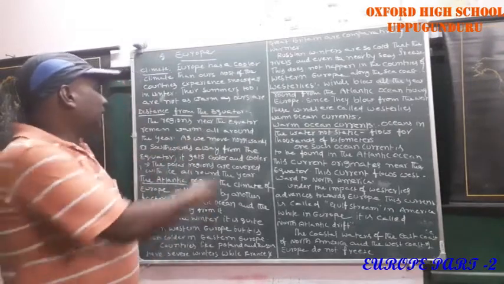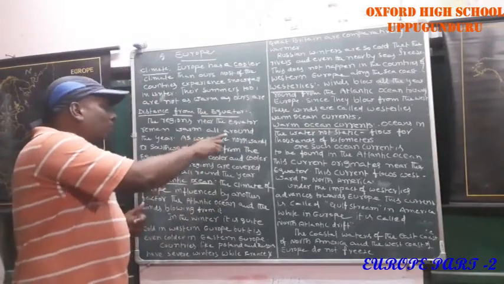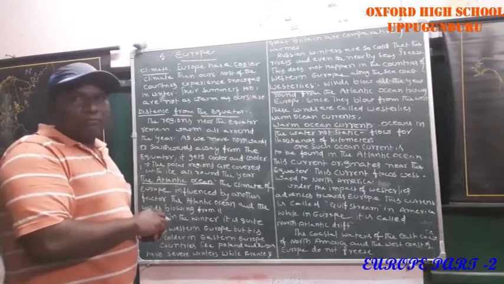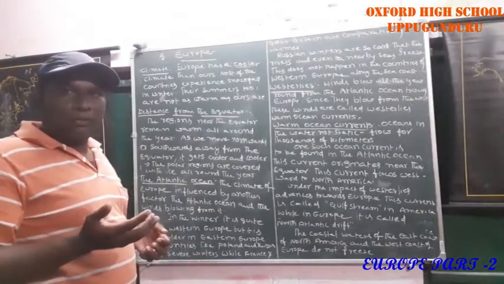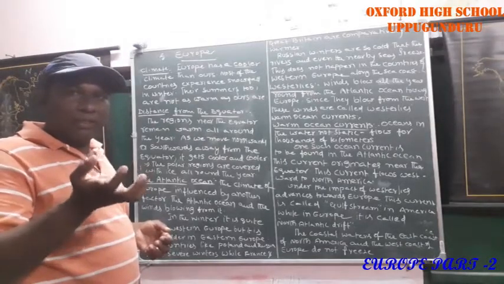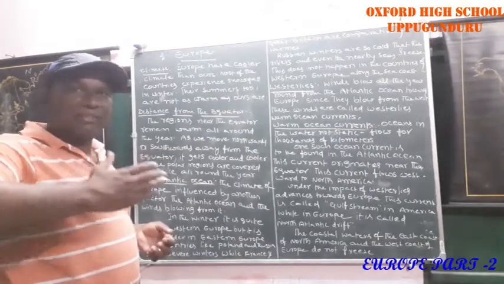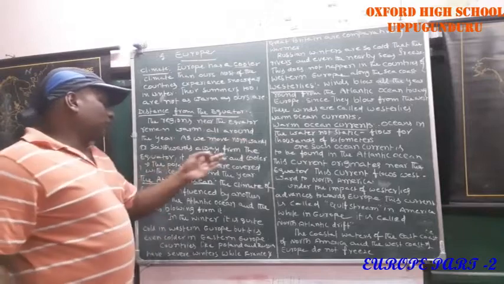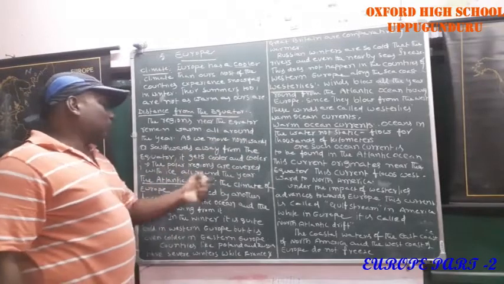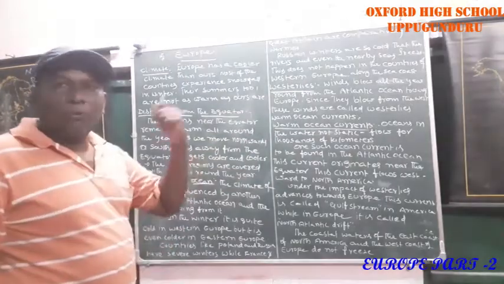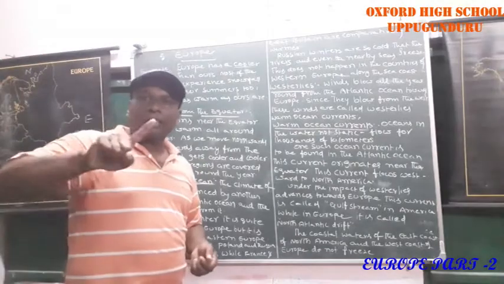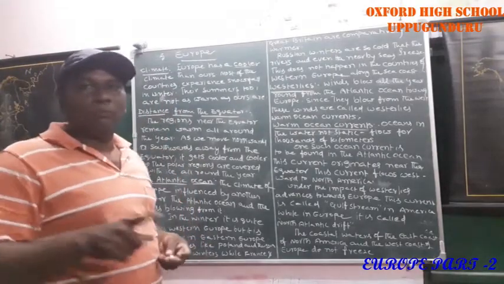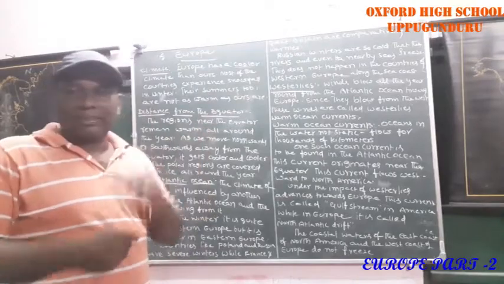The regions near the equator remain warm all around the year. Their temperatures are very high all over the year. As we move northwards or southwards away from the equator, it gets cooler and cooler. If you go to the polar regions, then all through the year these regions are covered by snow. Which regions? Polar regions.